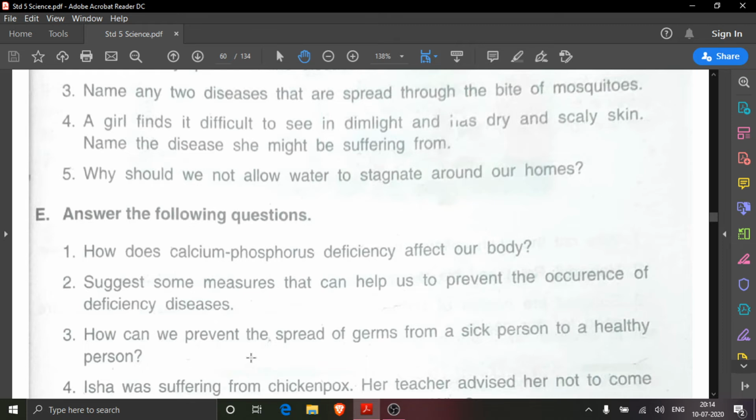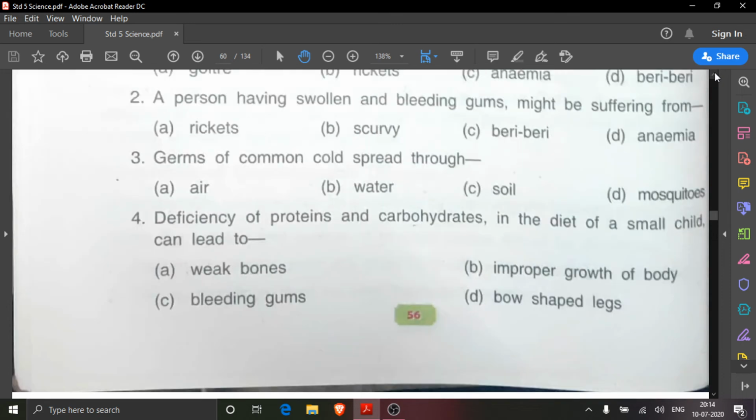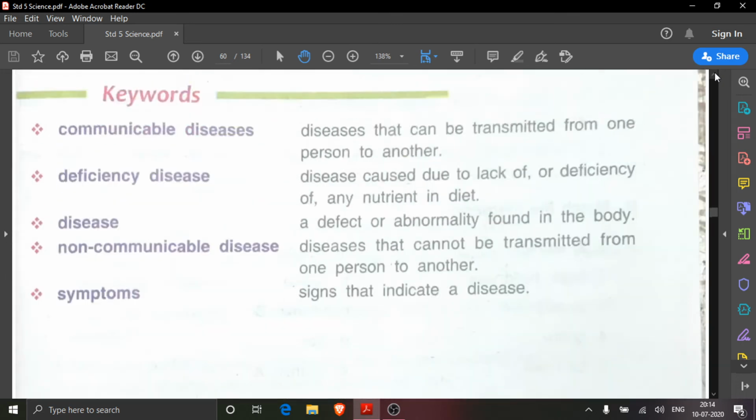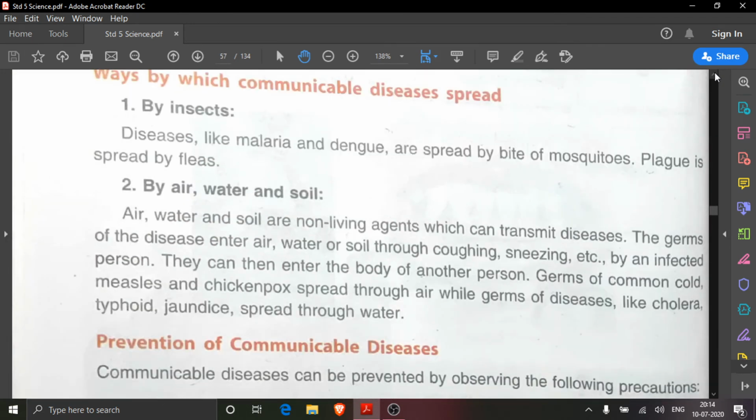Communicable disease. And how can we prevent the spread of germs from a sick person to a healthy person? Various measures are written here. Prevention of communicable diseases. Now we have read about prevention of non-communicable diseases.